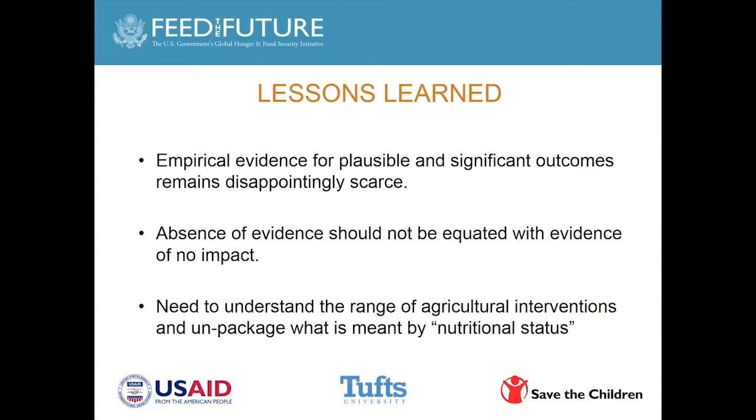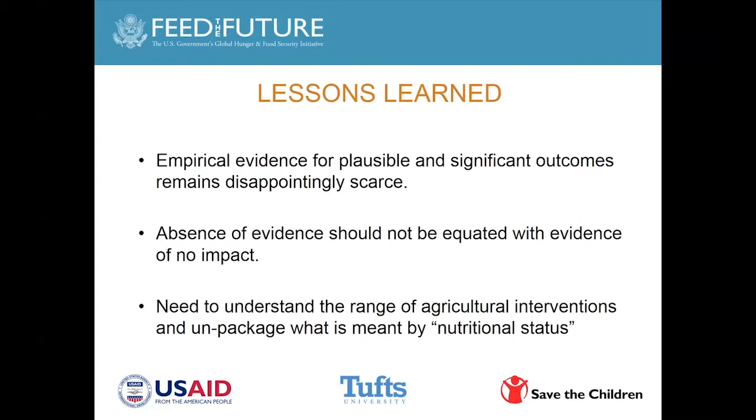Now, also we need to consider, and I think this has really been done from the point of view of the particular agricultural strategy or intervention, are we looking at a short-term versus a medium to longer-term metric? And that's critical.